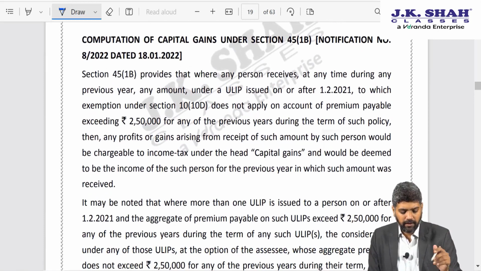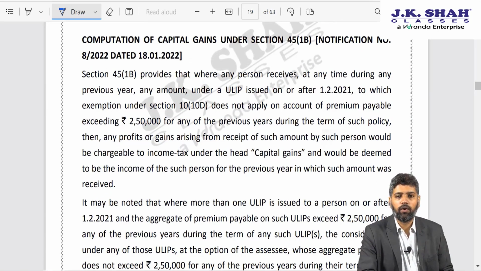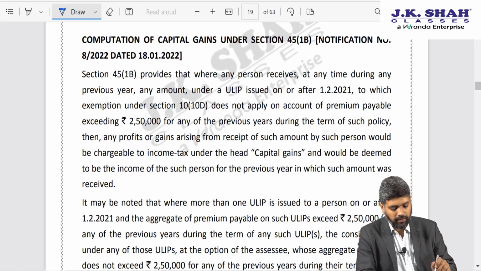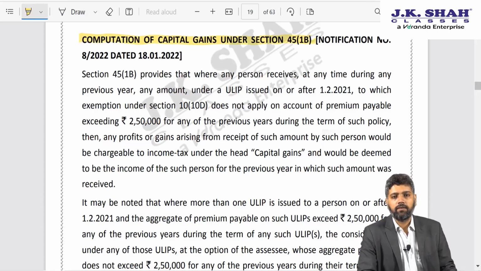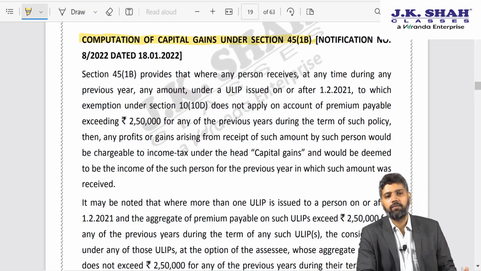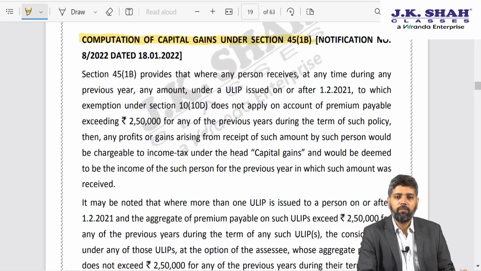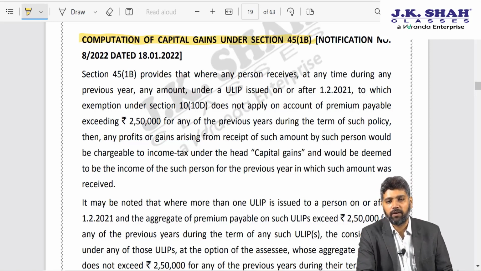After that, next amendment is with regard to your computation of capital gain under section 45(1B). Again, during the course of our lectures we have covered this exhaustively, because this amendment as such was prescribed by Finance Act 2021. So this is technically not a Finance Act 22 amendment, this is a Finance Act 21 amendment.